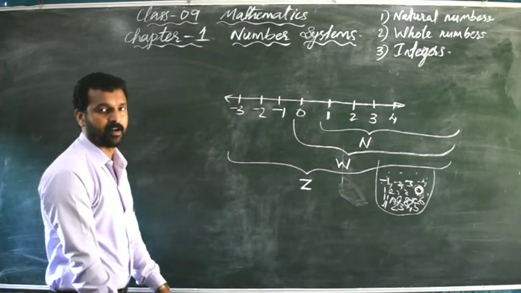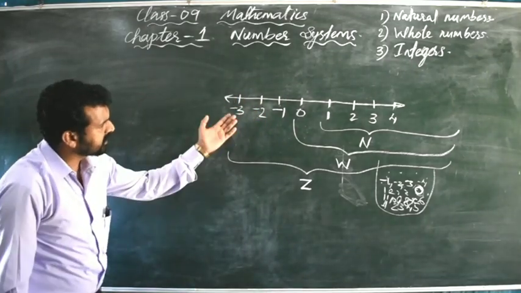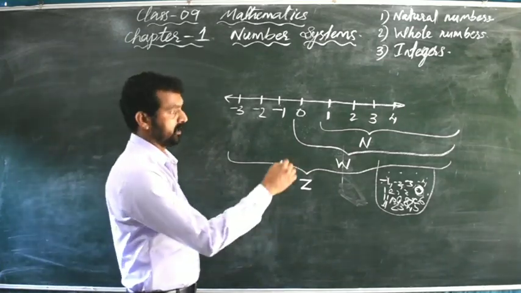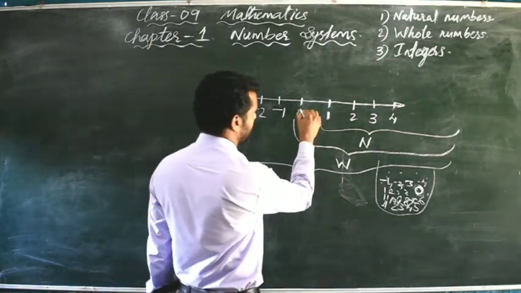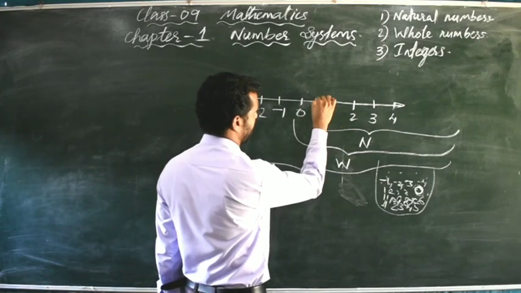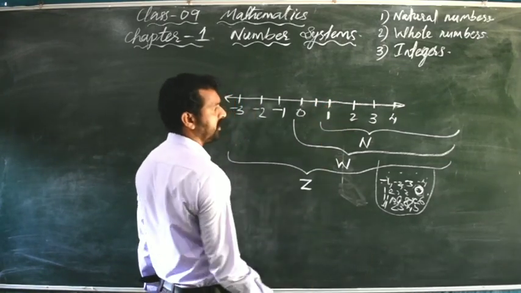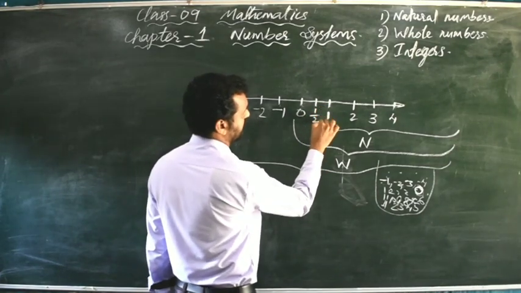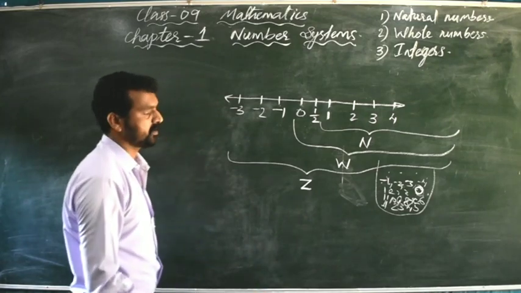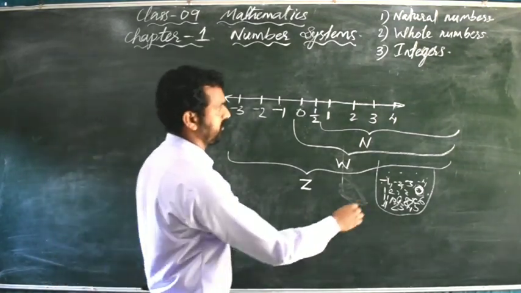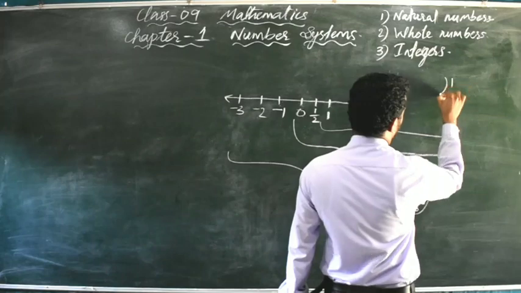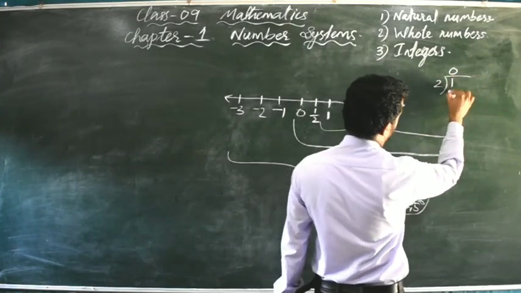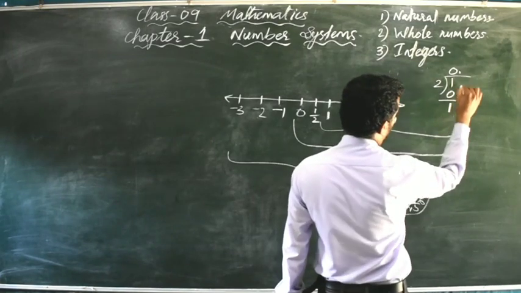Okay, now next one. Are there again numbers on the number line or not? Yes, of course, again numbers are there. Which type of numbers are there? Now you see here, between 0 and 1, in the middle, what is the number? I have divided 0 to 1 into 2 equal parts. Then one part is 1 by 2, that is half. We can write 0.5. 1 by 2 is 0.5 only. 1 divided by 2: 1 divided by 2 is not possible. 0 into 2 is 0. Now remainder 1, 0.0.